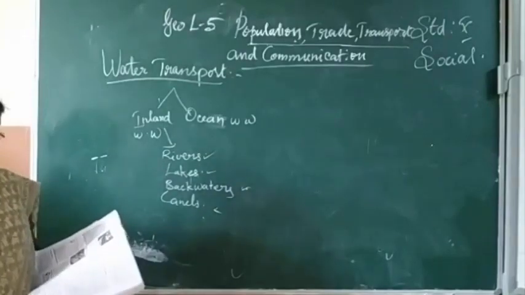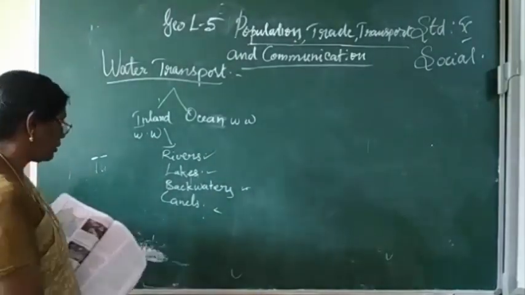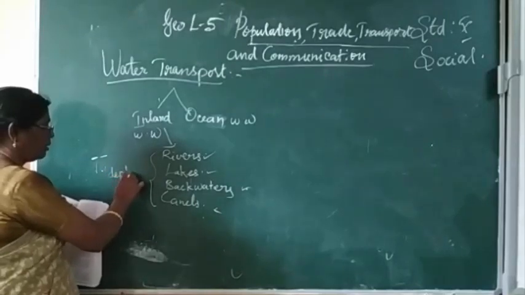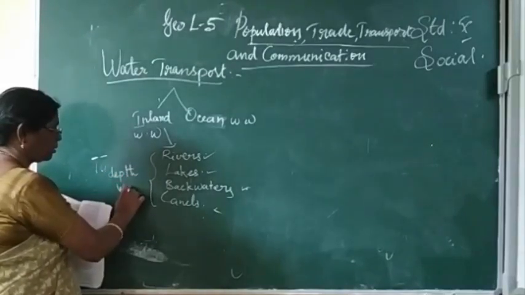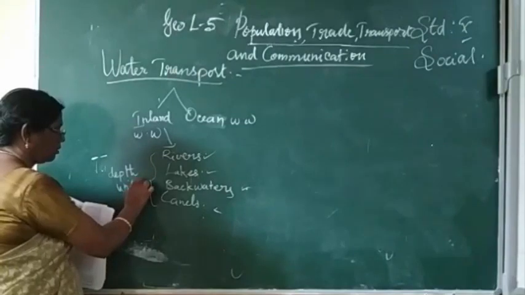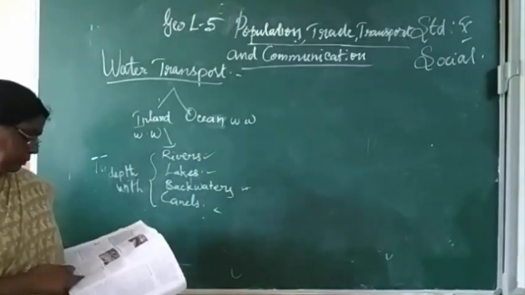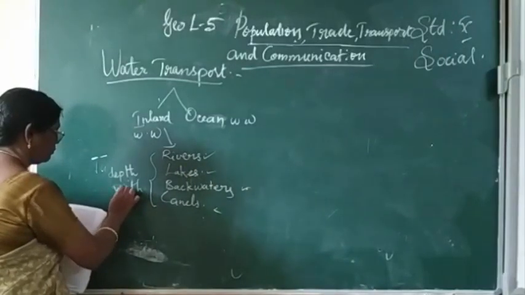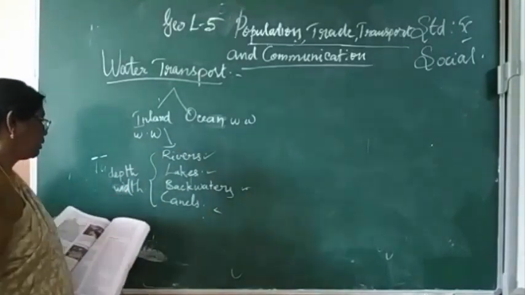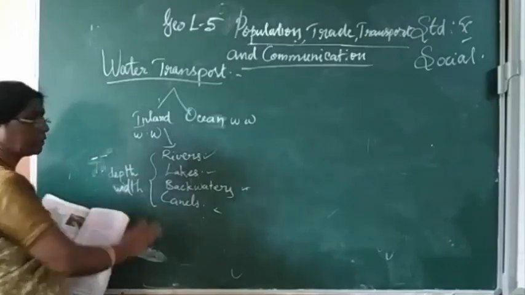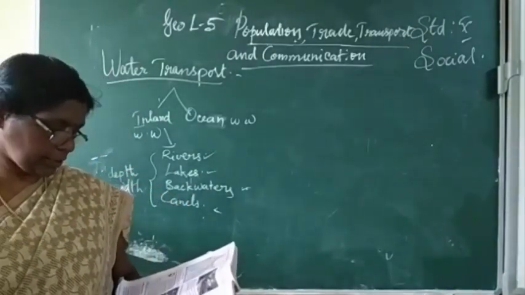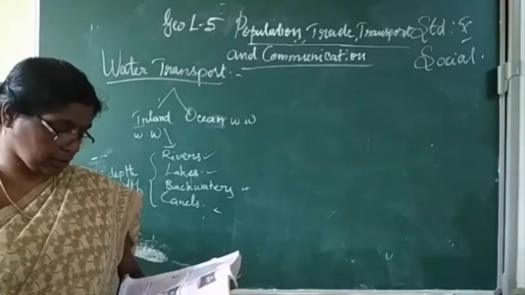It is based on the depth and width of the water, and the continuity of the waterway.